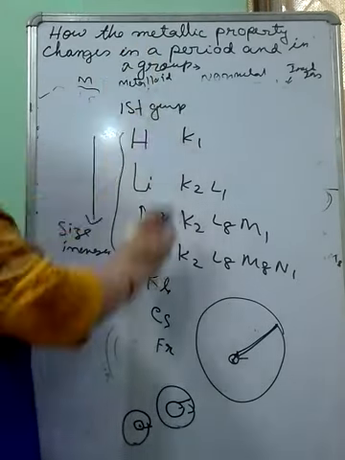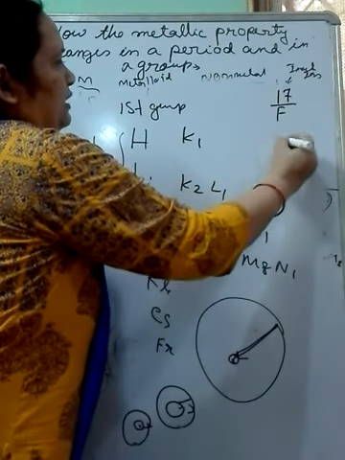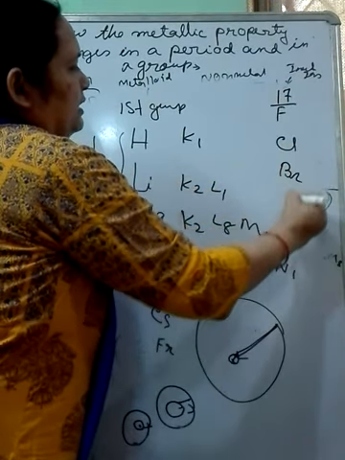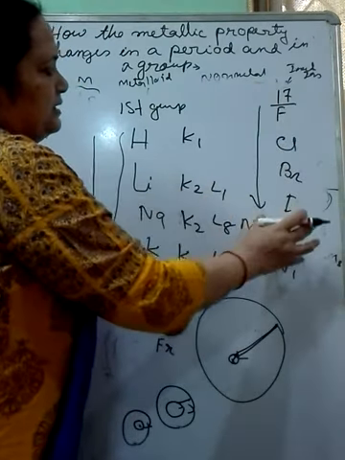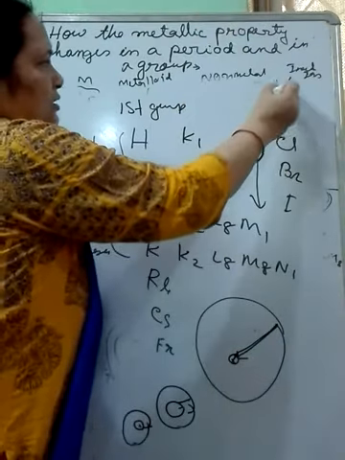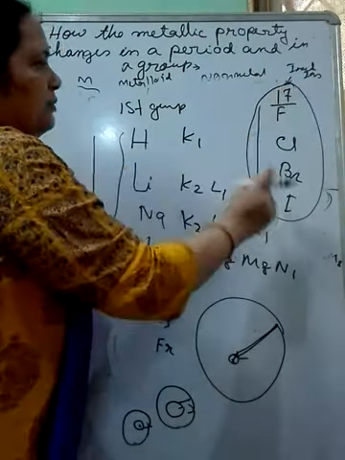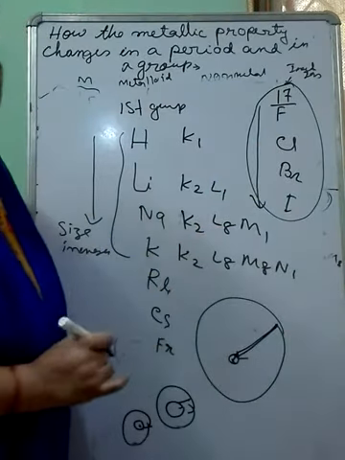For example, group 17 elements are fluorine, chlorine, bromine, iodine. Here also the atomic size gradually increases from top to bottom, and these are not considered metals at all because they never form positive ions; they form negative ions by accepting electrons.